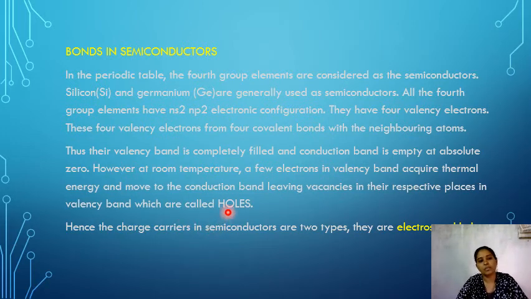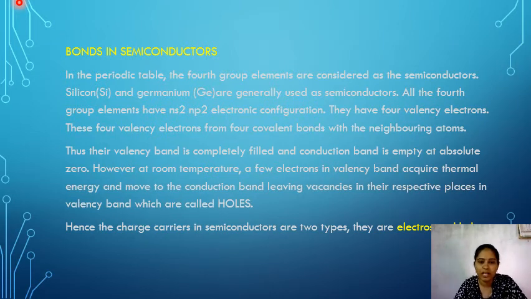So here in semiconductors, holes carry the current and electrons also carry the current. So in semiconductors, both electrons and holes are responsible for electrical conduction. Hence, the charge carriers in semiconductors are of two types, that is electrons and holes, because both of them carry the electrical current.